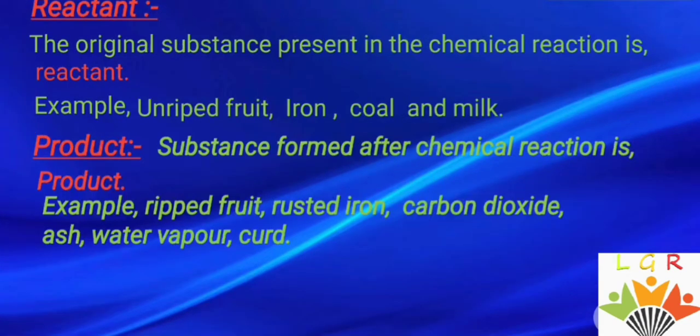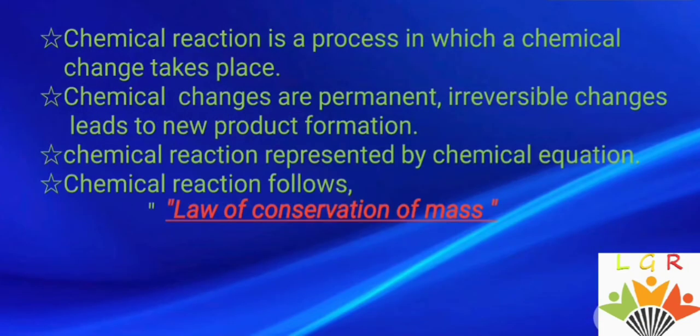So the original substance present in the chemical reaction is known as a reactant. The reactants of the above examples we have taken are the unripe fruit, iron, coal and milk, and the new substance formed after the chemical reaction is known as the product. The ripe fruit, rusted iron, carbon dioxide, ash, water vapor and curd from the milk are the products in each above reaction.